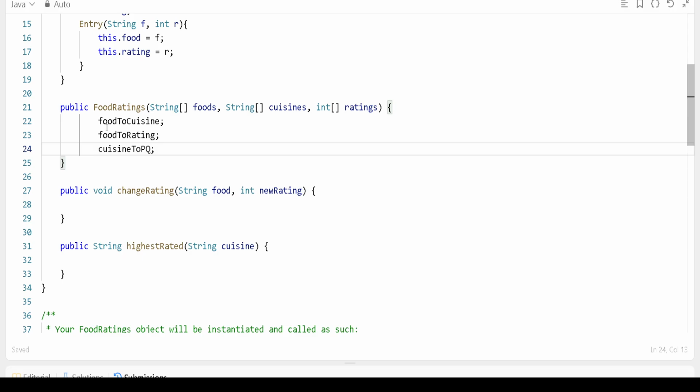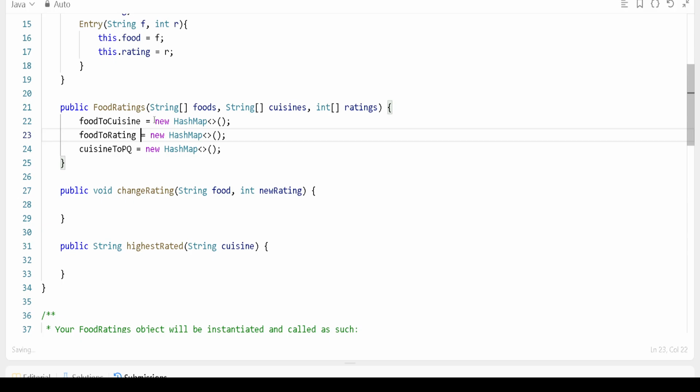Very first, these three things should be initialized, right? Like this. To initialize, this is nothing but new HashMap. Very simple. So these three things we will initialize.